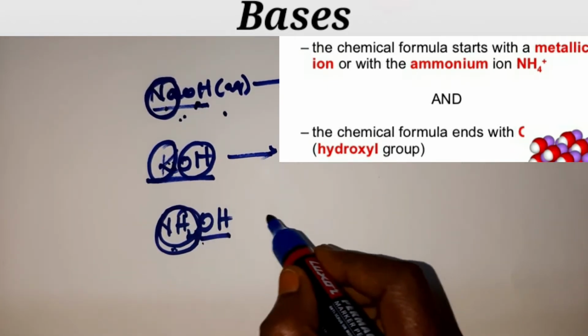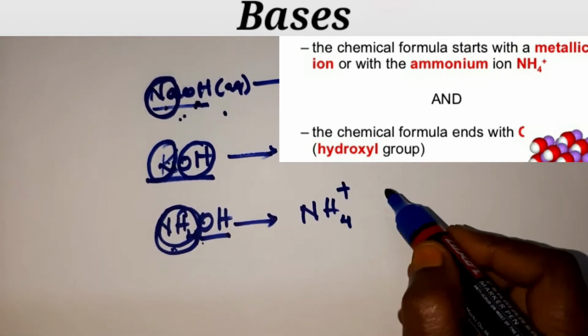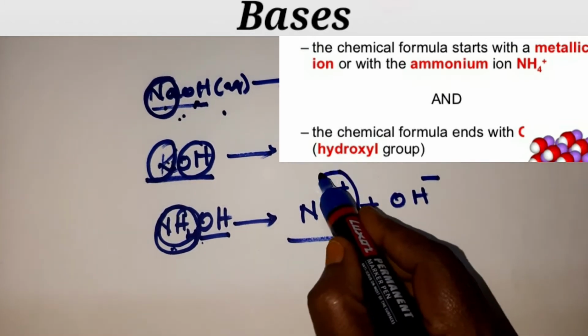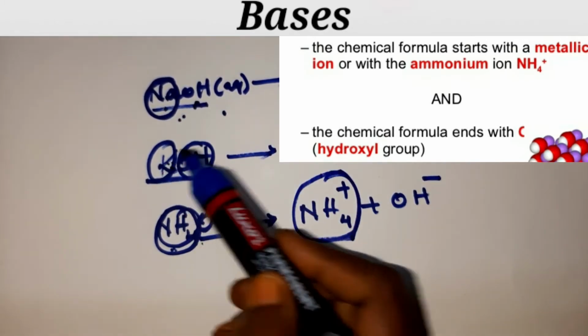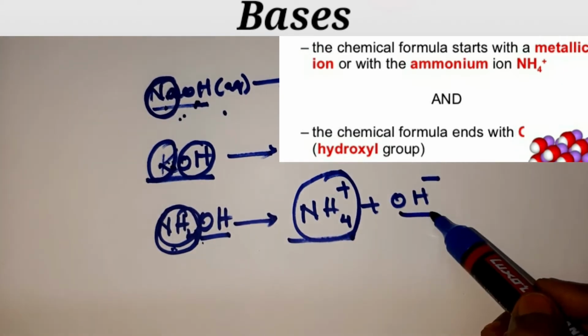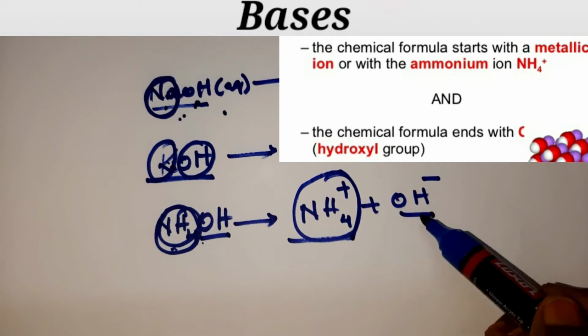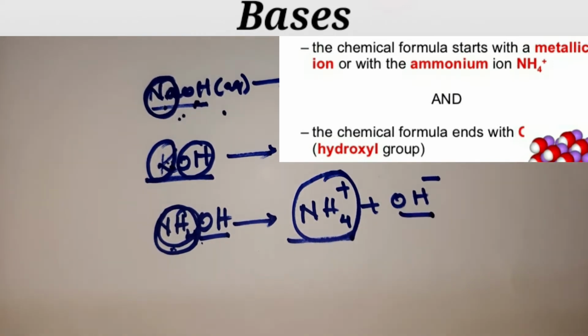So here NH4OH splits when you dissolve it in water, and you get NH4 plus and OH minus. So you have the beginning as the ammonium group or metallic ion group along with the OH group. Such compounds are said to be bases. That's how you can identify whether a given chemical formula is a base.